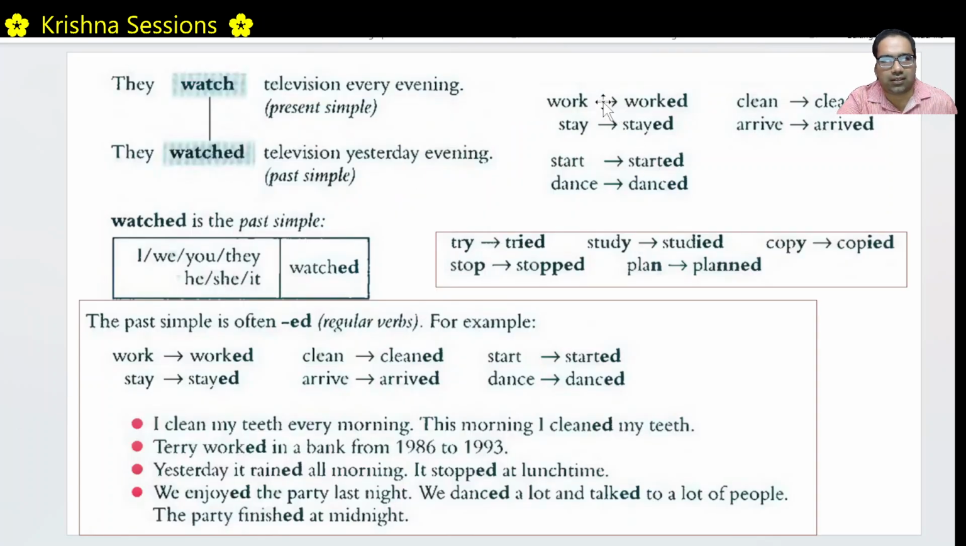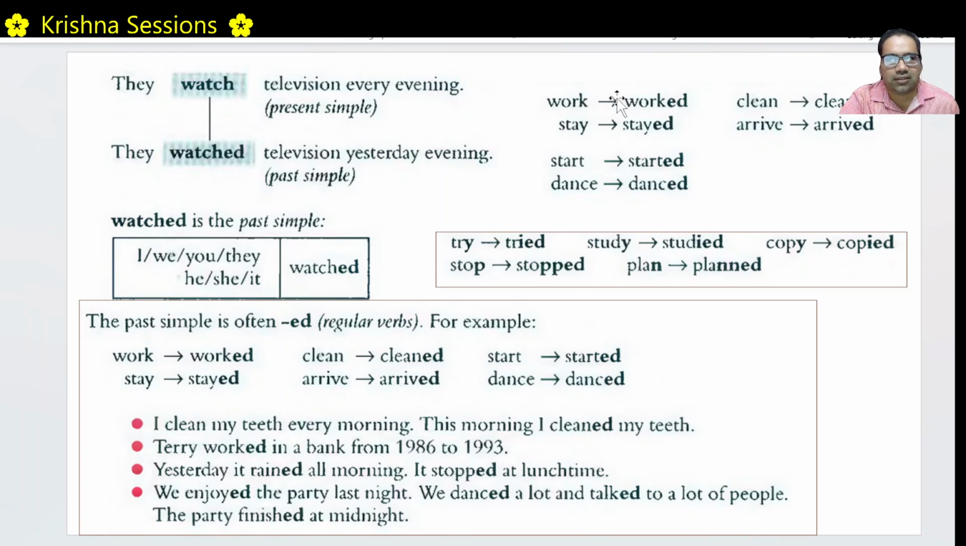For example, work, worked. I, we, you, they work. He, she, it works. But if it is past tense, everyone, I, we, you, they, he, she, it worked. Similarly, clean, cleaned. Clean is simple present, and for he, she, it it is cleans. Or cleaned for simple past for everyone. Arrive, arrived. Start, started. Dance, danced, etc. These words have only one form of past tense. In fact, most verbs have only one form of past tense.